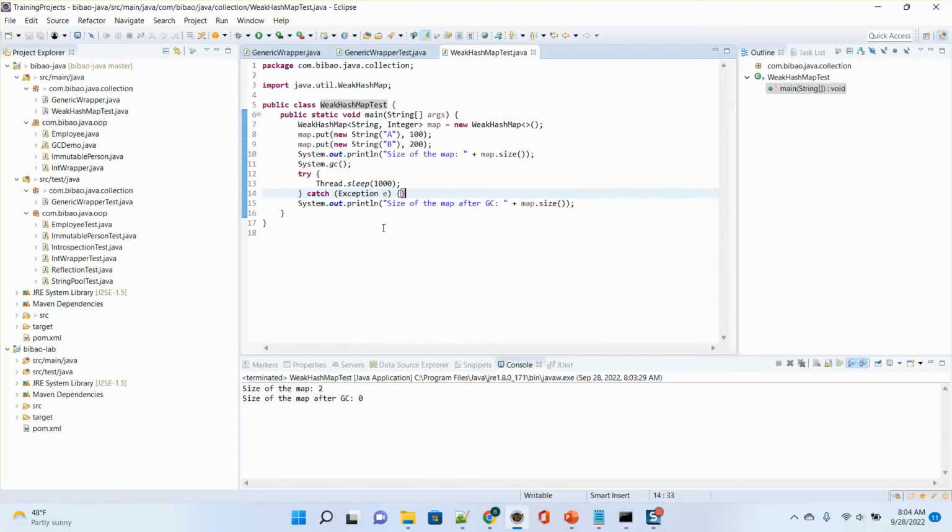Now, how about the normal map? I can run this one. I can write a method like this. Public private static Map string integer.